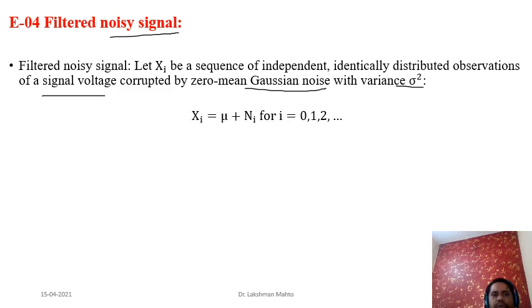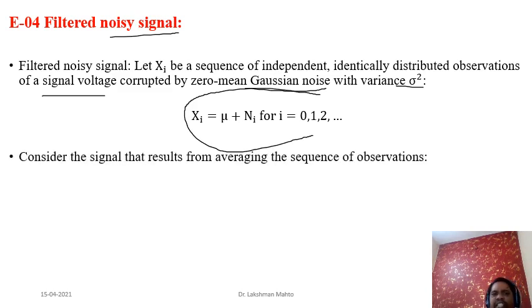Then we define this process by Xi equal to mu plus Ni, where i varies from 0 up to the number of measurements, how many times you do the measurement. So Xi is talking about a measurement, or simply you can say the indexing or state. So here, how can we estimate mu? Our target is to estimate mu.